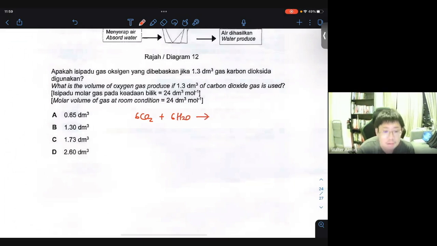And then you get technically C6H12O6 plus 6 O2. So in this case, what you notice is that they're asking how much oxygen is produced if you have 1.3 dm cube of carbon dioxide. But of course, it's a 1-to-1 ratio. For every 6 moles of CO2, you get 6 moles of O2. So it's basically a 1-to-1 ratio.